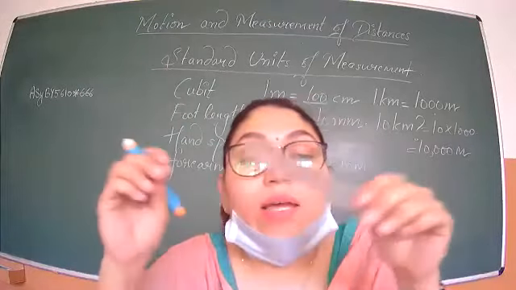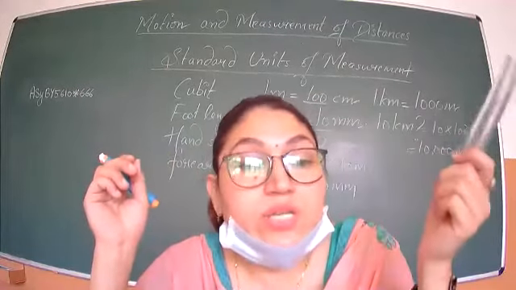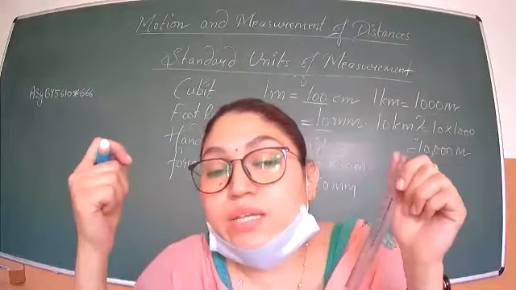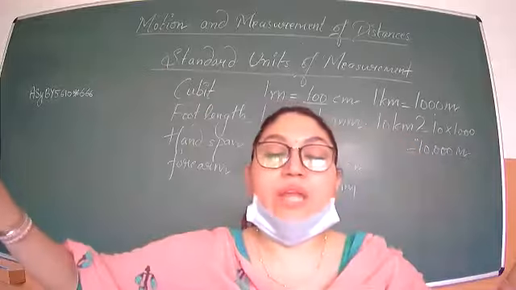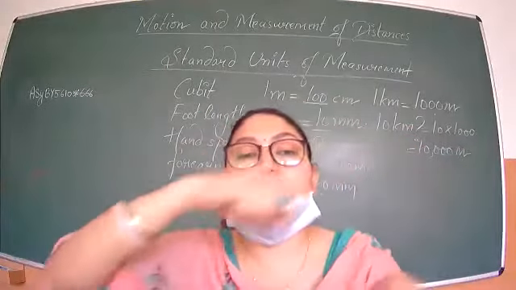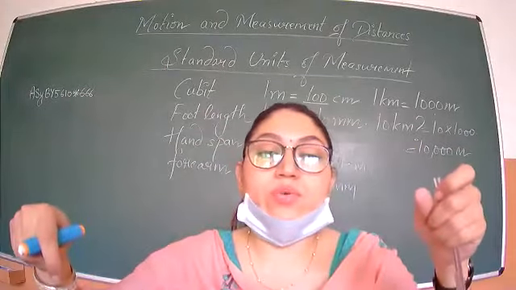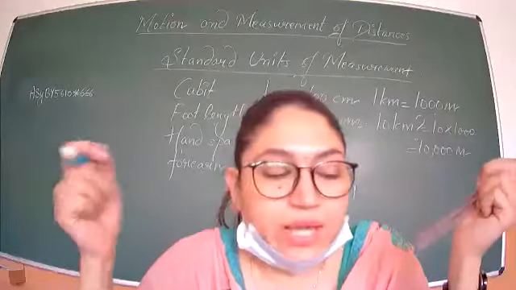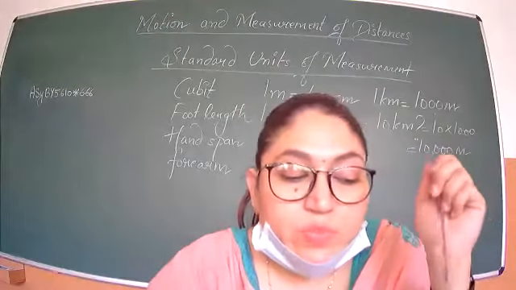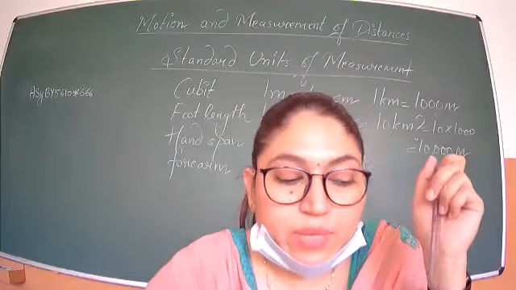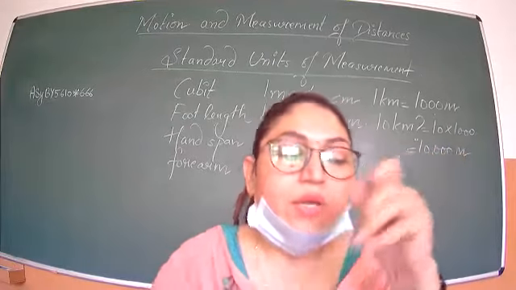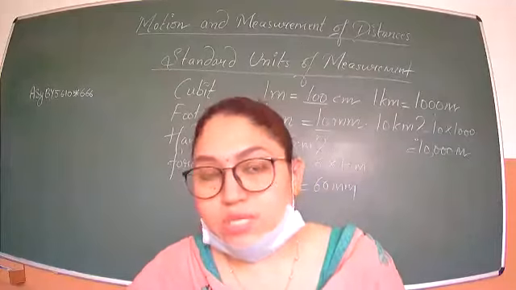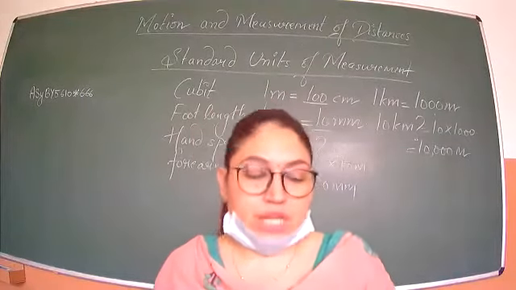Earlier people used to use thread, but now we have a measuring tape. You might have seen mother using it while stitching clothes. A measuring tape is foldable, it can be folded into circular motion, or any type of measurement can be taken with the help of measuring tape. So measuring tape is more suitable for this. For small measurements such as the length of your pencil, you can use a 15 centimeter scale from your geometry box. Now see, these are very important points.